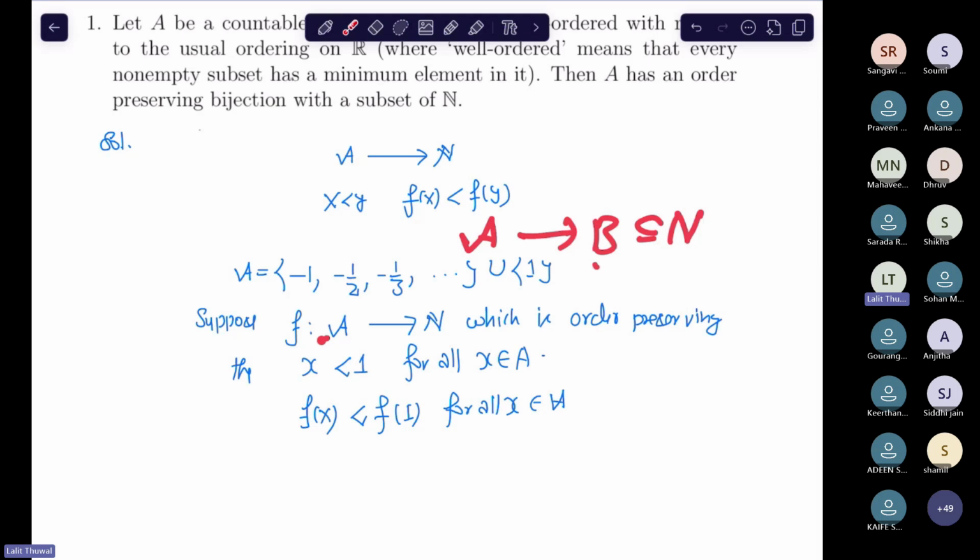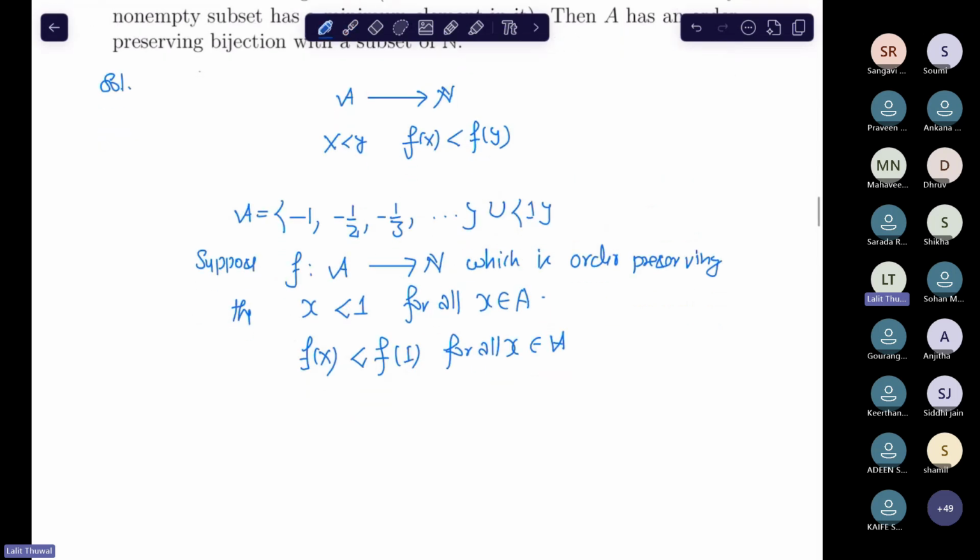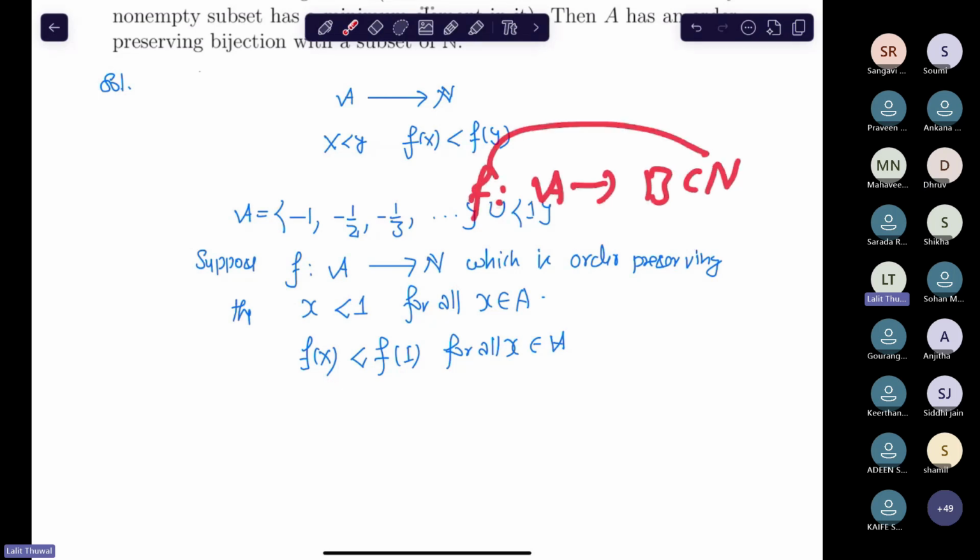So what I was saying is that this should happen, right? Actually, I forgot what I was letting you know. Yeah, so any map from A to a subset of N can be assumed to be a map from A to N. That's why I have written it here.